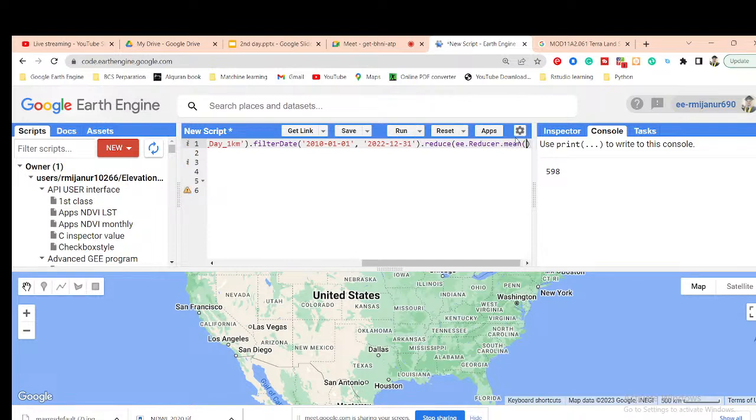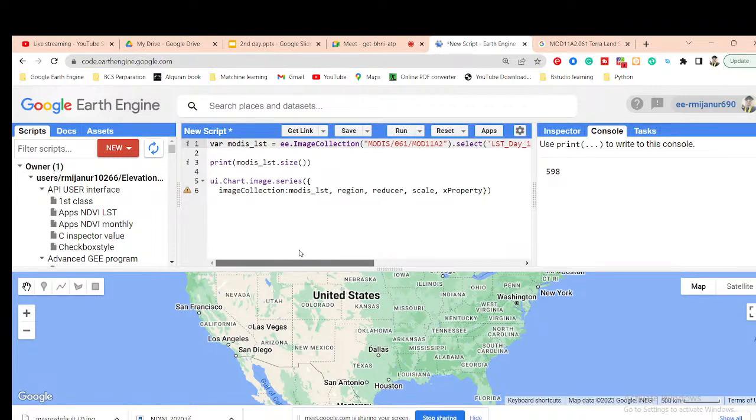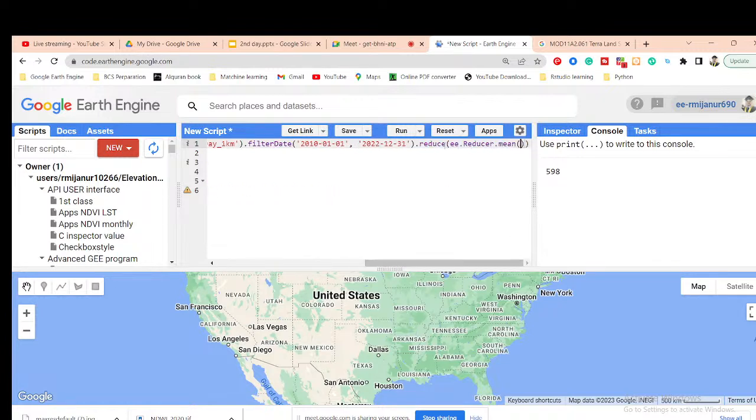When I apply the mean function, it is no longer an image collection, just a single image. A single image cannot be used to create the time series chart. When we create a time series chart, we need to use the image collection. So without this reducer, what we need is the image collection. So this is the image collection.